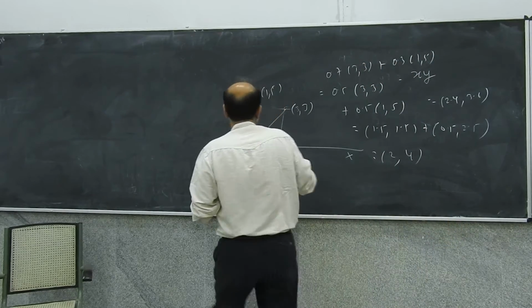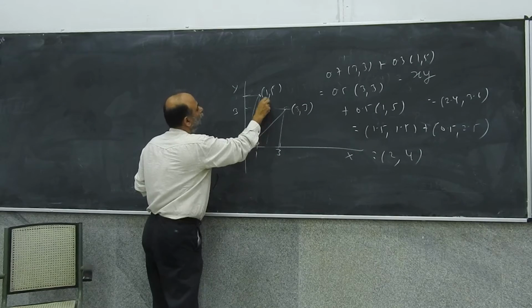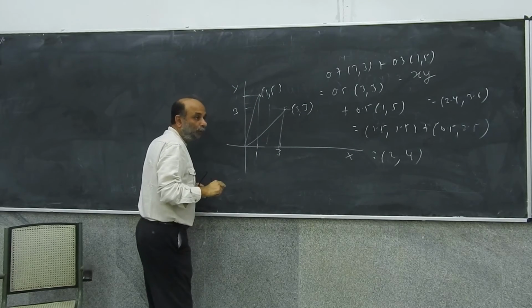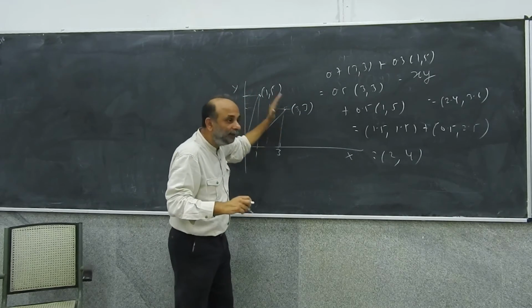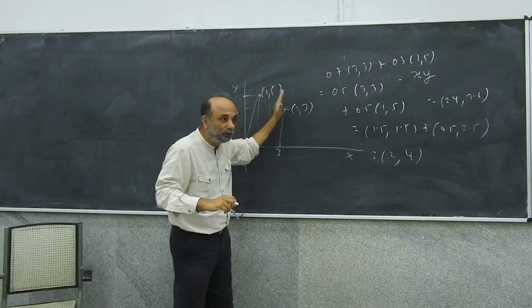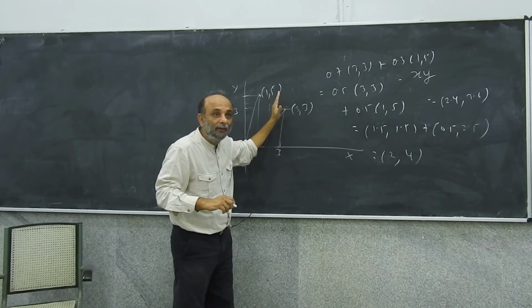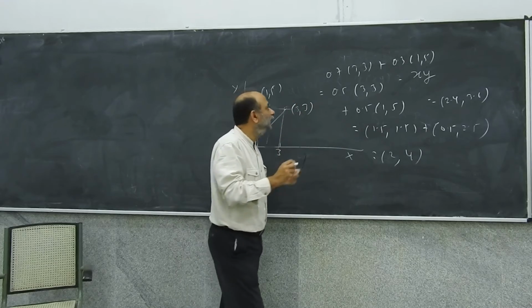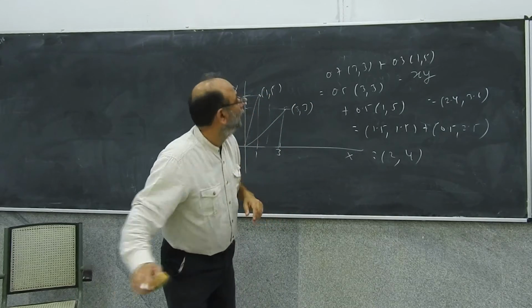Now the point 2.4, 3.6 will be somewhere here. So the point is, I can generate any point between these two points by adding them. So basically what am I doing?